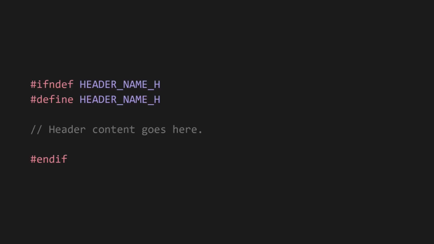It's exhausting, and developers online argue incessantly about which technique to use because there are at least 2 ways to do it. The first is with include guards, which are more verbose because it requires 3 separate preprocessor directives and necessitates that you create and maintain a unique macro name. Usually this name is based on the file name. Don't forget to update it if you change the file name.